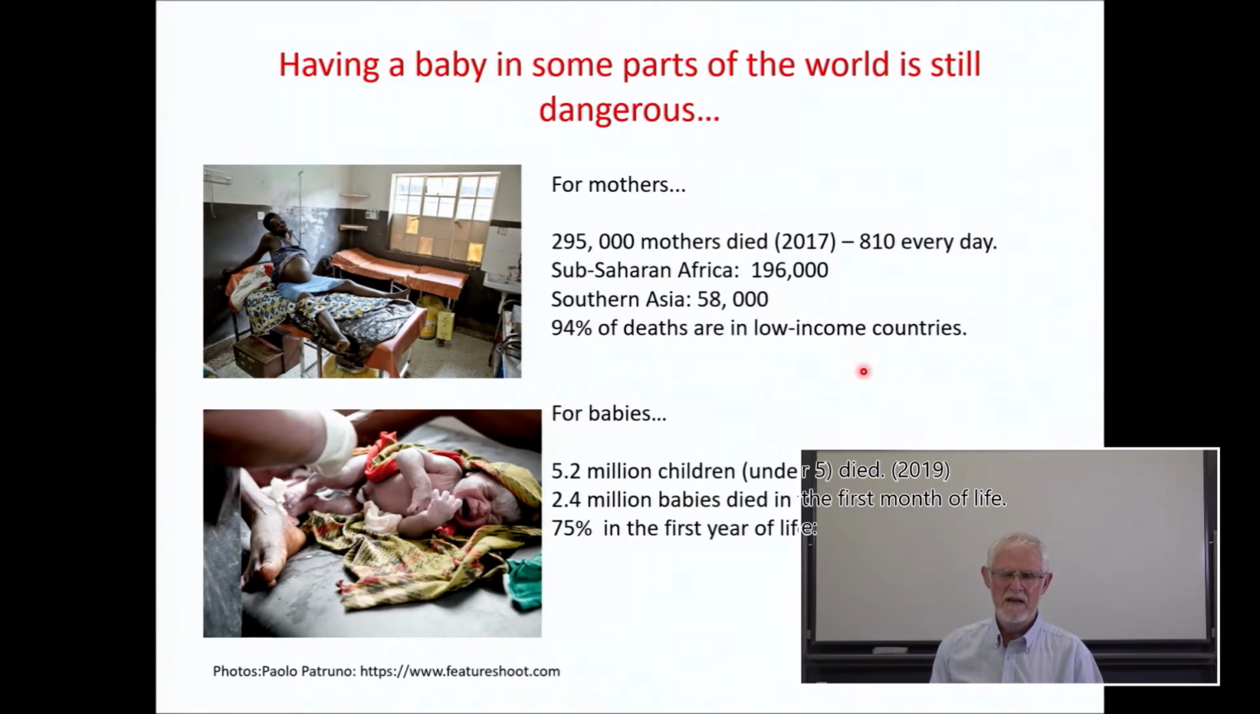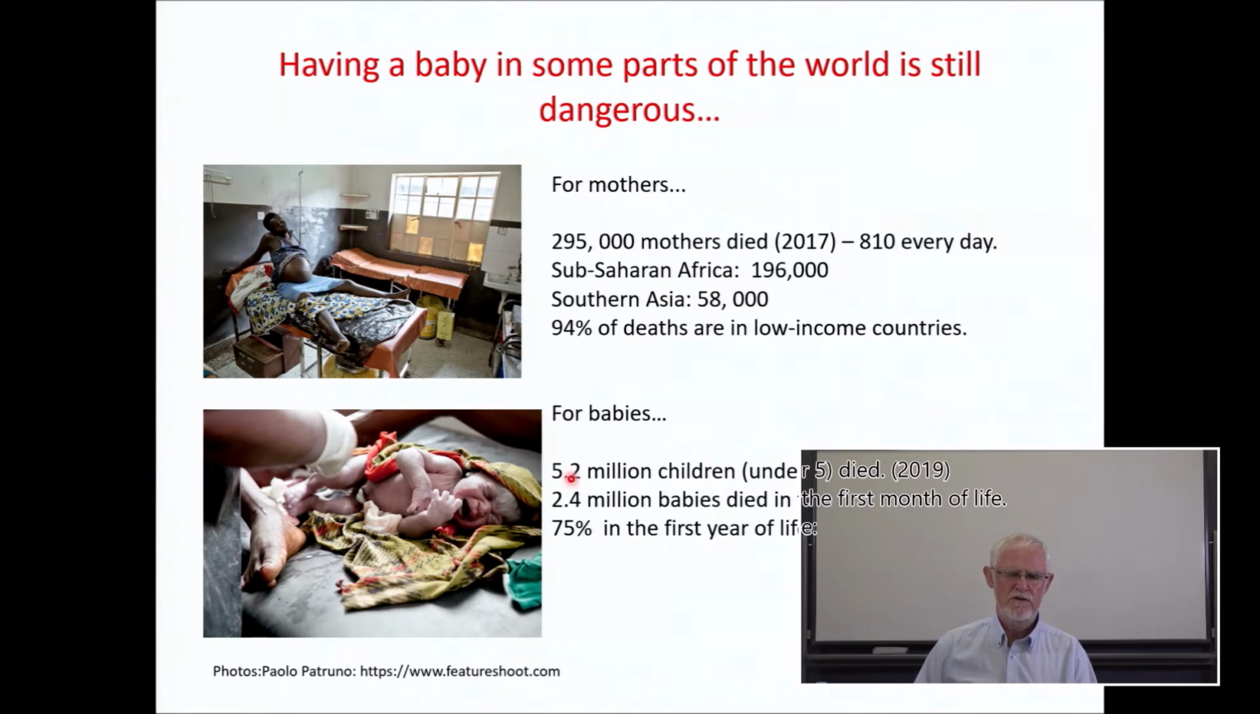Now in Japan, having a baby we think of as quite a low-risk activity. In some parts of the world, it is still a very dangerous thing. And even worse news is for babies. 5.2 million children under the age of 5 died in 2019. This is very, very shocking.